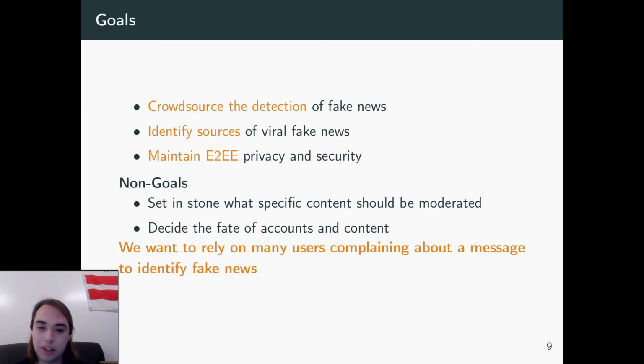And we're trying not to actually use the system to decide the fate of accounts and content. We're not really trying to say what should happen when it's revealed who originated fake news and what the actual fake news is. That's, again, up to the platforms and up to other people to decide what should happen and the best way to actually deal with that. So really, all we want to do is rely on a lot of users complaining about a message to identify fake news.